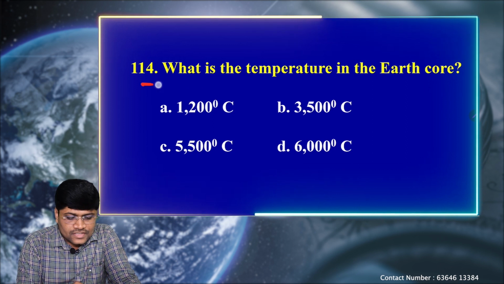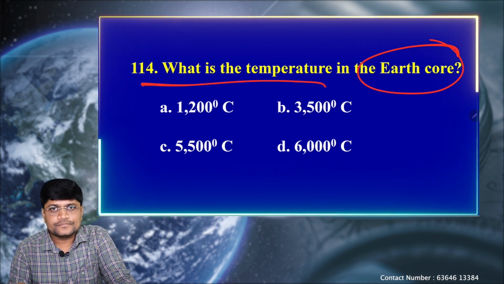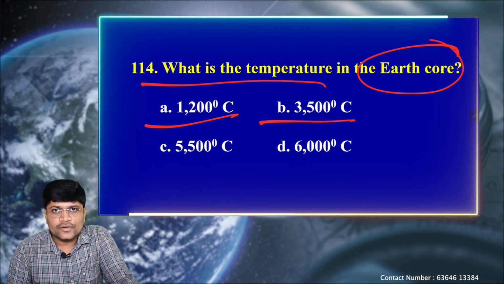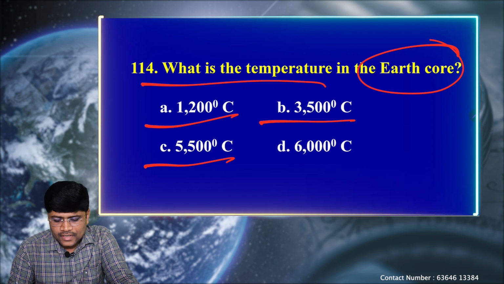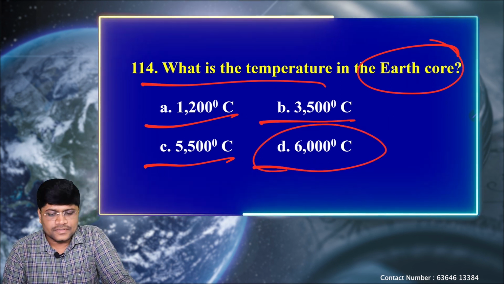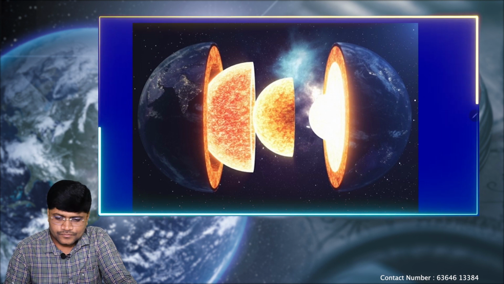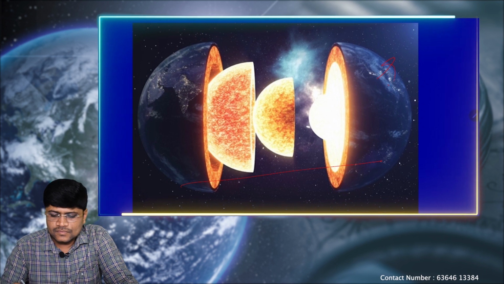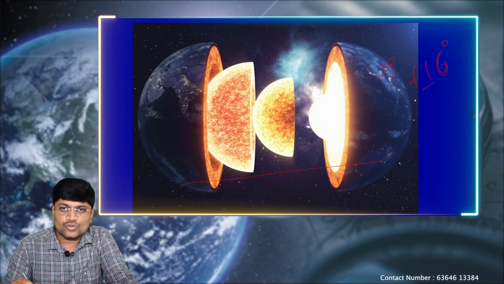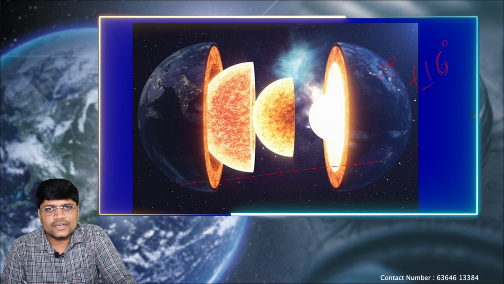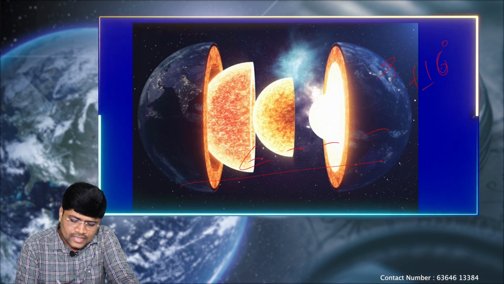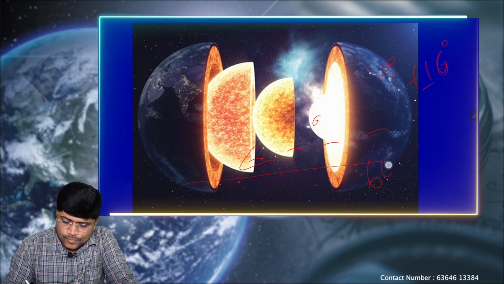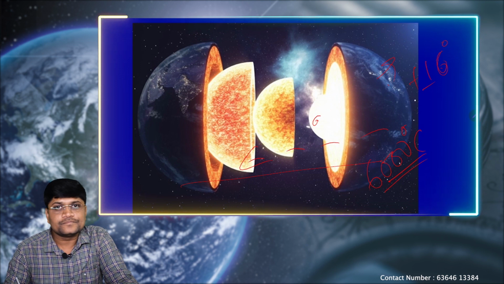Next question. What is the temperature in the Earth's core? Okay, direct question. Option A, 1200 degrees Celsius. B, 3500 degrees Celsius. C, 5500 degrees Celsius. And D, 6000 degrees Celsius. Okay, let's see. So we know that on the Earth's surface, temperature is average 16 degrees Celsius. From equator towards the poles, if we take average, it is hardly 16 degrees. As we move deep inside the Earth, temperature keeps on increasing. Near the core region, it is up to 6000 degrees Celsius.